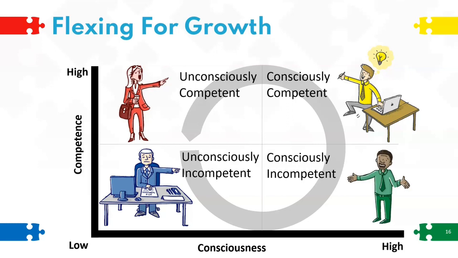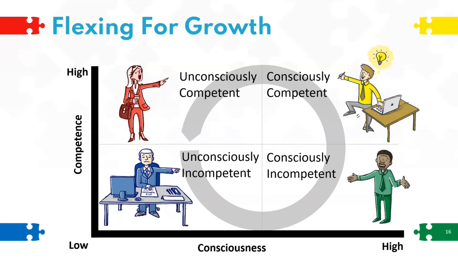Continuing on that development journey, although the competency level has grown, the team member is still at the stage where they've constantly got to be thinking about what they're doing, thinking about each of the individual steps. So this is where we would suggest a yellow, encourager style becomes more appropriate.